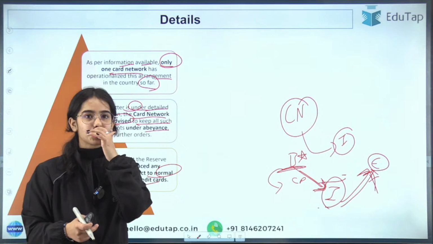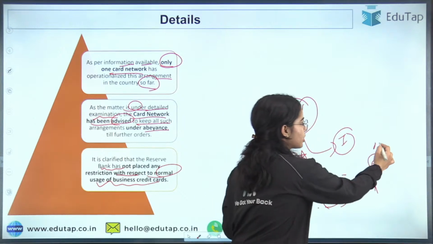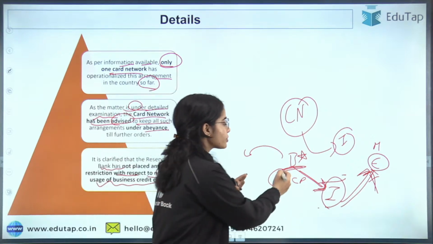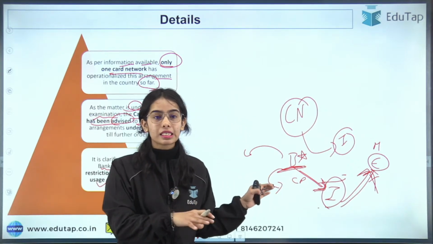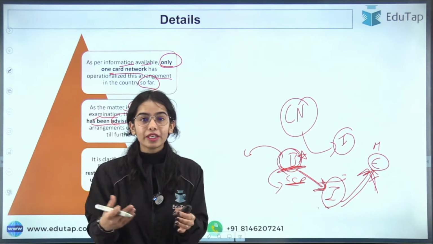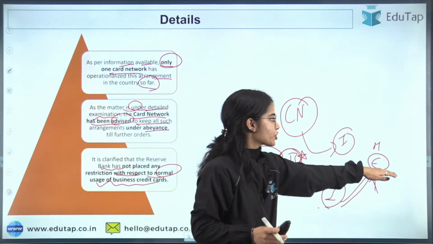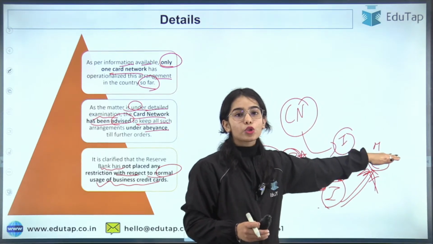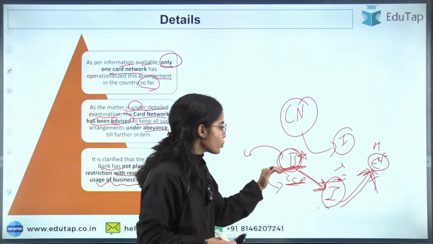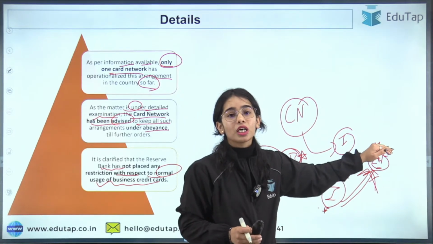Maybe let's say there is a merchant. Okay, the business has taken a huge amount of tables or cameras from the merchant, let's say. Now the business wants to do the payment, because the businesses have corporate credit cards and they usually tend to pay through the corporate credit card. So now the entity, that is the merchant that has provided the tables, is not accepting the corporate credit card. That's why the business is using this intermediary to send the money to this merchant that has provided the tables.